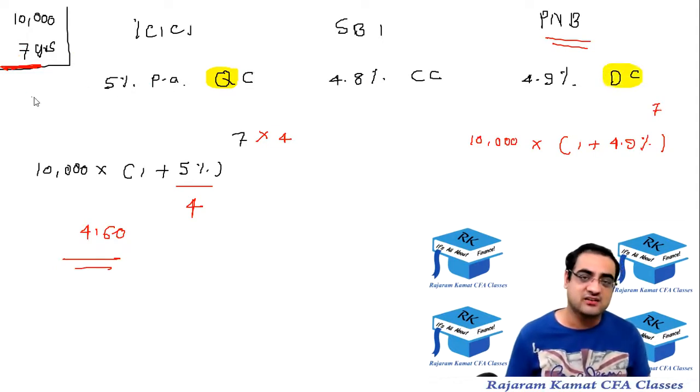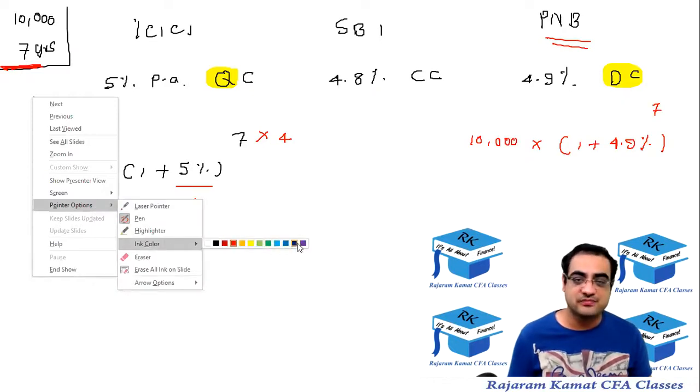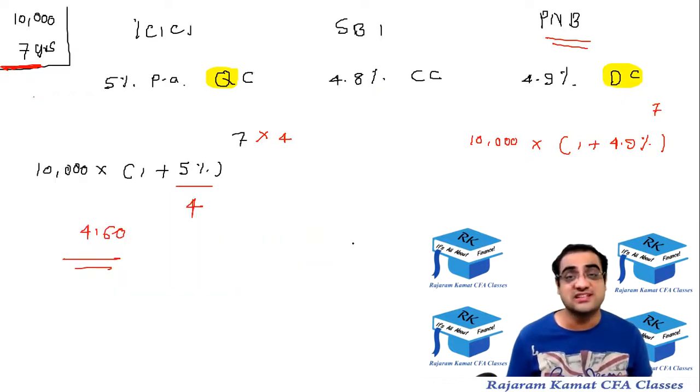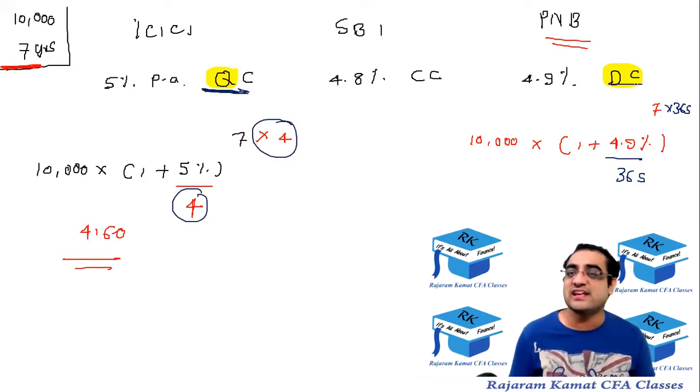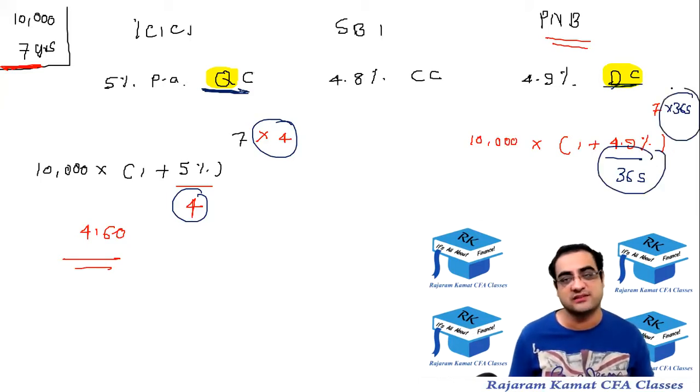In a year, how many days are there? There are 365 days. So we'll divide this by 365 and multiply this by 365. Here it was quarterly, so it was divided by 4 and into 4. This is daily compounding, so we divide by 365 and multiply by 365. Let's see it.